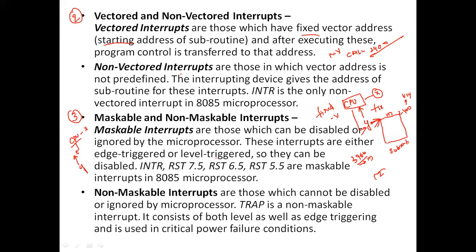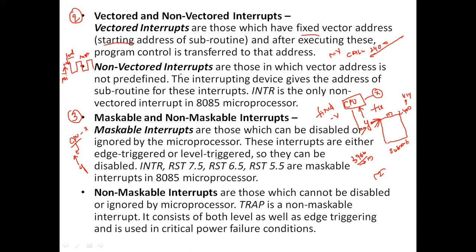What do you mean by edge triggering and what do you mean by level triggering? Suppose this is the signal. Edge triggered means this is a positive edge, and when it comes here, this is the negative edge. Level means this, we call it level triggered.